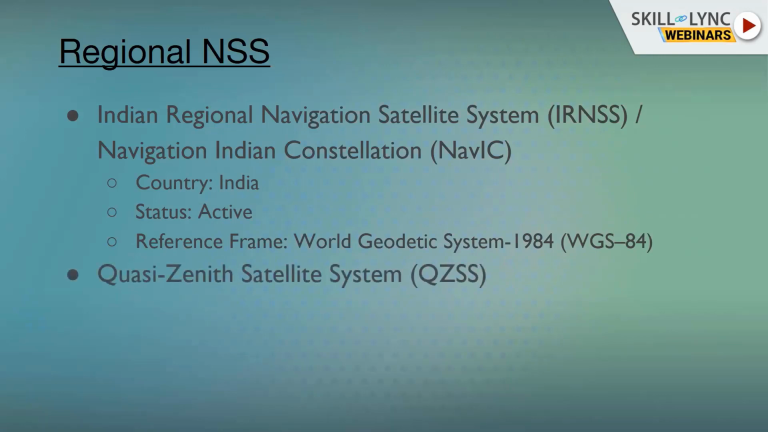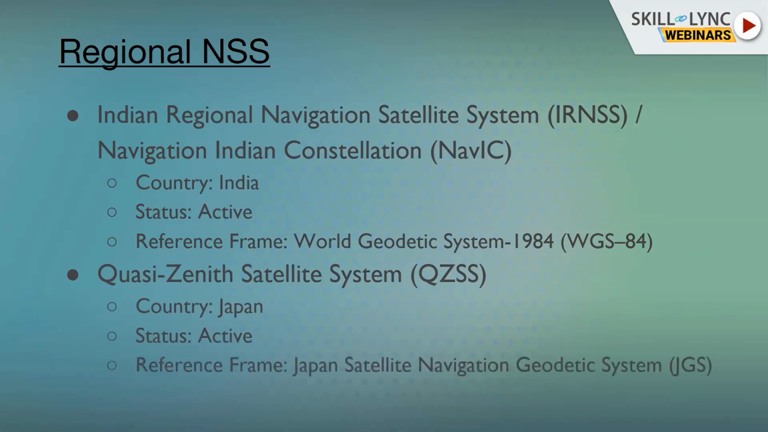And the next one is the Quasi Zenith Satellite System, QZSS. The country which maintains it is Japan. It is also active, and the reference frame which is used by QZSS is the Japan Satellite Navigation Geodetic System. As you have seen, I have shown you 4 GNSS and 2 RNSS: 4 global navigation satellite systems and 2 regional navigation satellite systems.